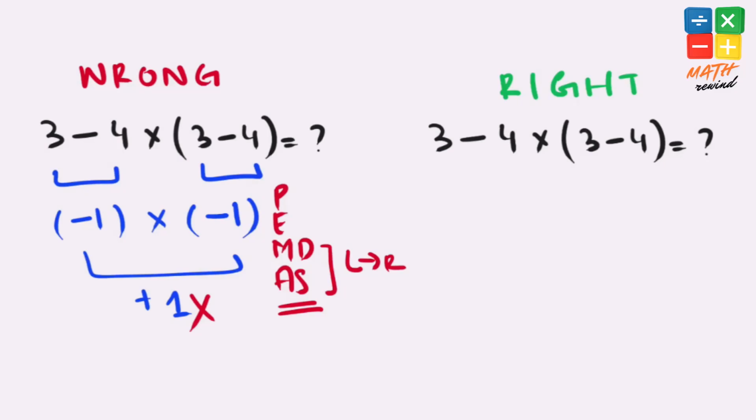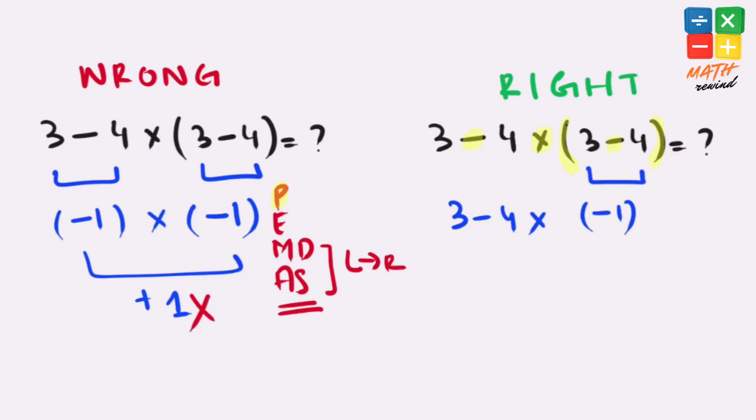If you notice, in this expression we have a couple of subtraction operators present, we do have a multiplication operator present, and we also have parentheses present here. According to the rules, parentheses have highest priority, so let's solve what we have inside parentheses. We have 3 minus 4, that gives us negative 1. Our expression simplifies to 3 minus 4 times negative 1.